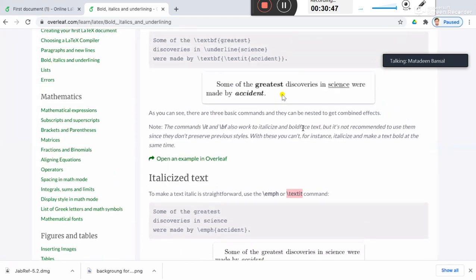And the command backslash underline is for underlining the word. Let's run it.